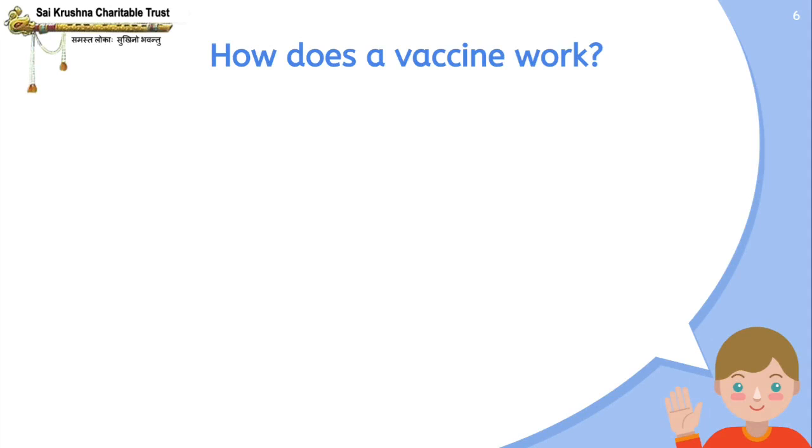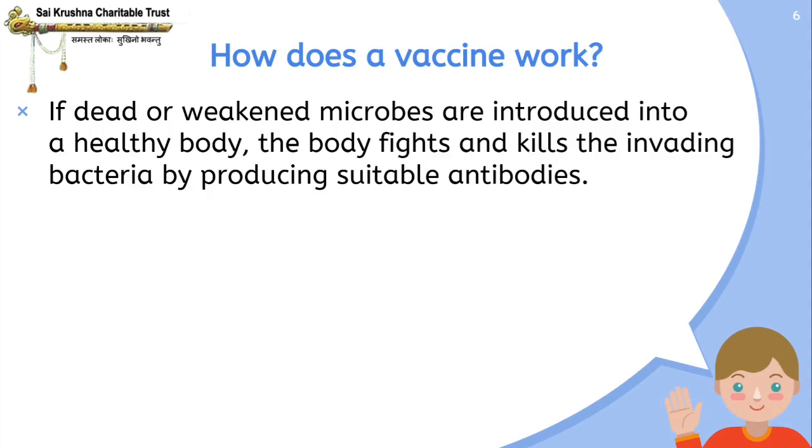Now we are going to learn about how a vaccine works. So how does a vaccine work? If dead or weakened microbes are introduced into a healthy body, the body fights and kills the invading bacteria by producing suitable antibodies. We already learned that when a disease-causing microbe enters our body, what does our body do?